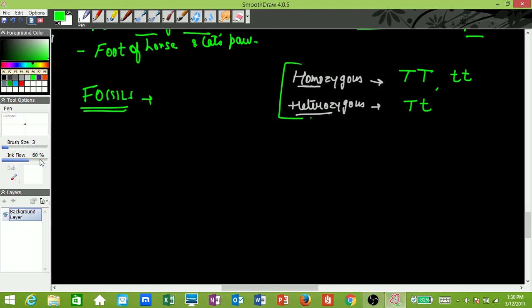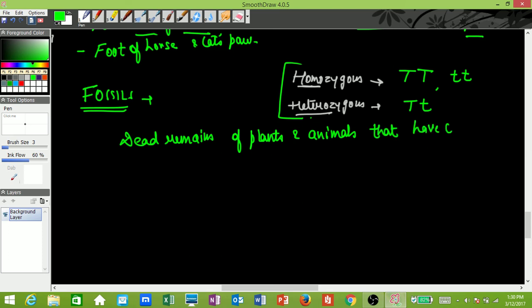The definition of fossils is dead remains of plants and animals that have created imprints on solidified mud.